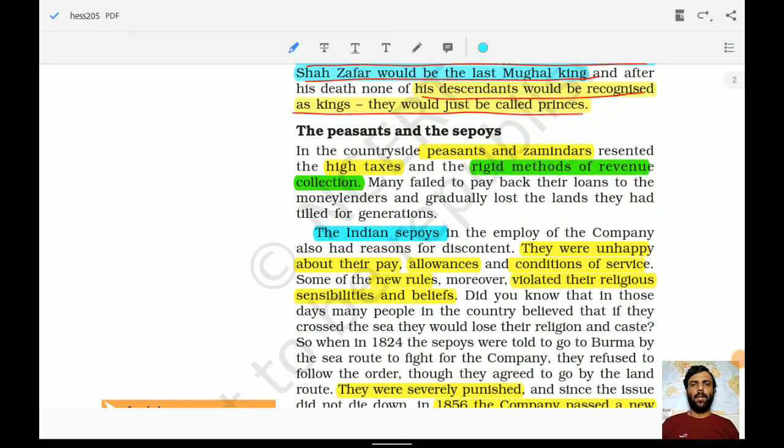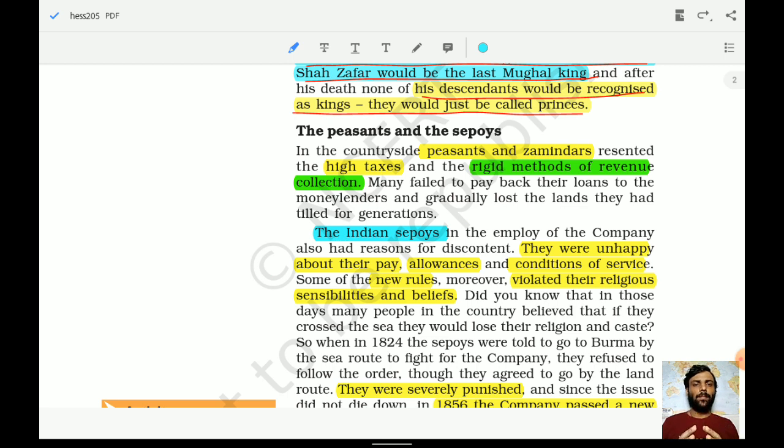So now, how did the peasants and sepoys play an important role in this particular revolt? Let us understand. For peasants and zamindars, high taxes and a rigid method of revenue collection were implemented, because the Britishers always wanted to collect the highest amount of revenue. Okay, this was the sole purpose of this type of methodology.